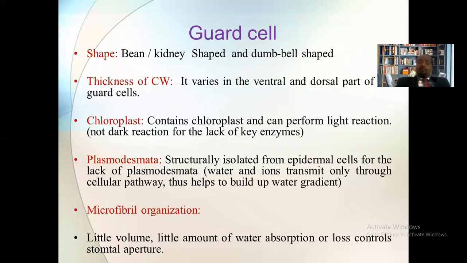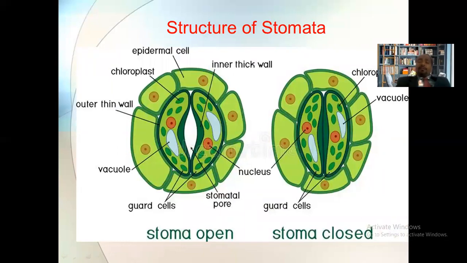Now the plasmodesmata. Here there is no connection between the cells. In other types of plant cells, each plant cell is connected to the other plant cell by a channel, and that channel is called plasmodesmata. Such plasmodesmata are not found between the guard cell and the subsidiary cells. So there is no connection between the guard cell and the subsidiary cell through plasmodesmata. But in fact these cells are in contact with each other. So this is the difference.